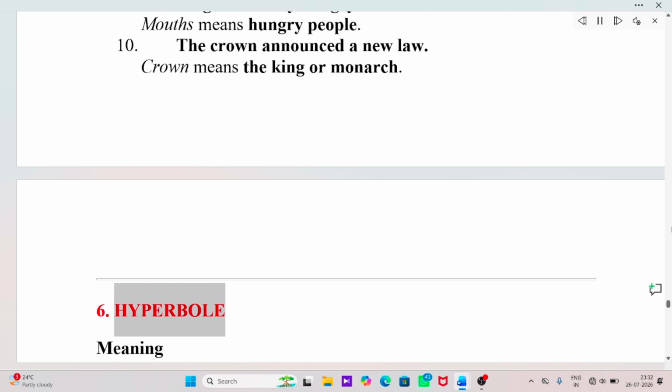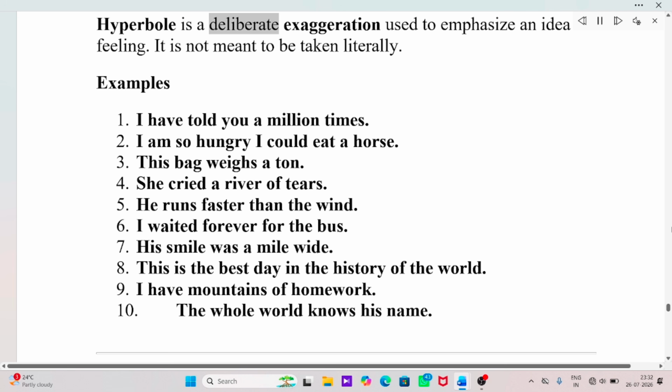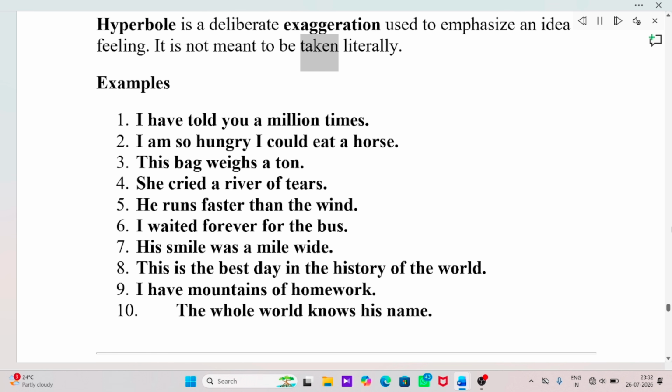6. Hyperbole. Meaning. Hyperbole is a deliberate exaggeration used to emphasize an idea or feeling. It is not meant to be taken literally. Examples. I have told you a million times. I am so hungry I could eat a horse. This bag weighs a ton. She cried a river of tears. He runs faster than the wind.